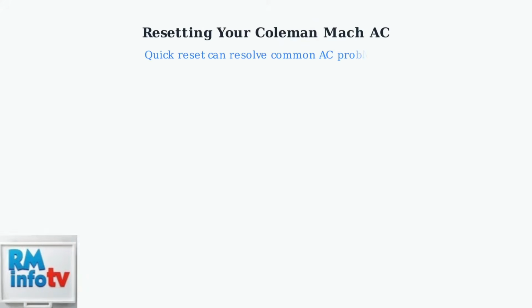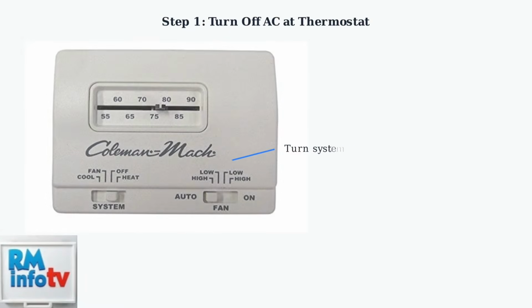Experiencing issues with your Coleman Mach air conditioner? A quick reset can often resolve common problems and restore normal operation. First, turn off the air conditioner using the thermostat control. Locate the system switch and turn it to the off position.